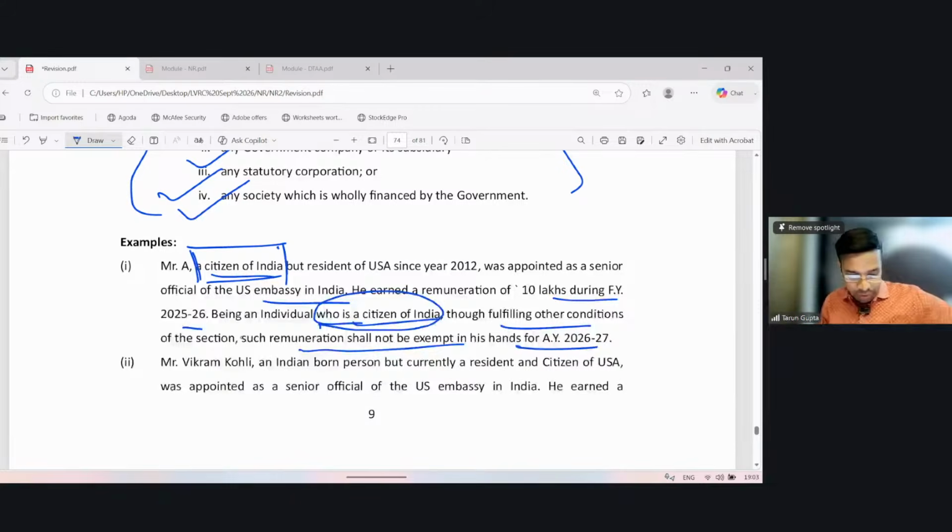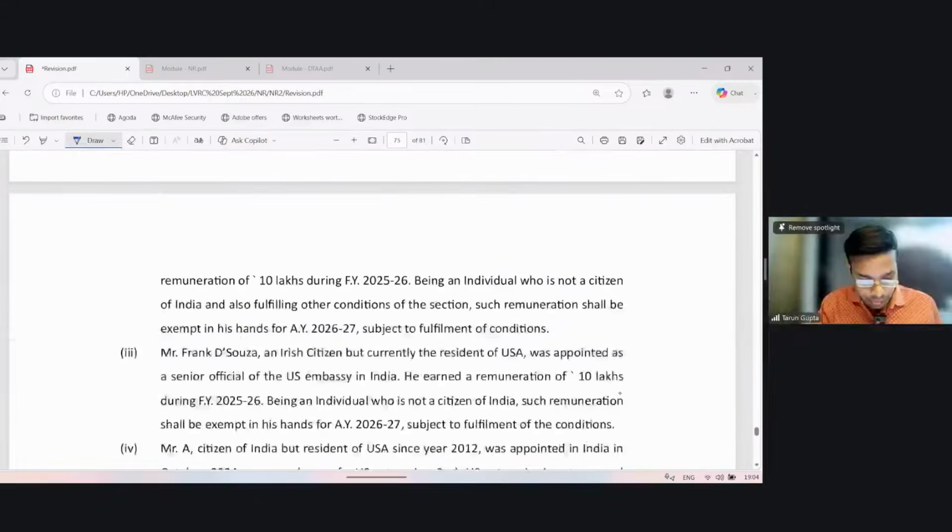Okay. Mr. Vikram Kohli, an Indian-born person but currently a resident and citizen of USA. So he is a person of Indian origin but not a citizen. He is a citizen of USA. Again, the benefit of Section 10(6) shall be available, though he is Indian-born. He was appointed as a senior official of the US Embassy in India. He earns a remuneration of 10 lakh during 25-26. Being an individual who is not a citizen of India and also fulfilling other conditions of the section, such remuneration shall be exempt in his hands for 26-27 subject to fulfillment of conditions.